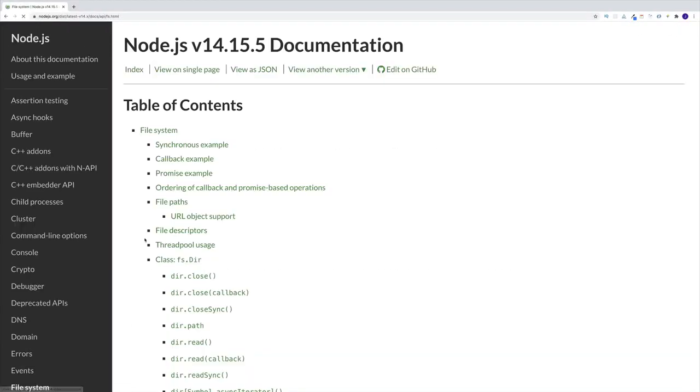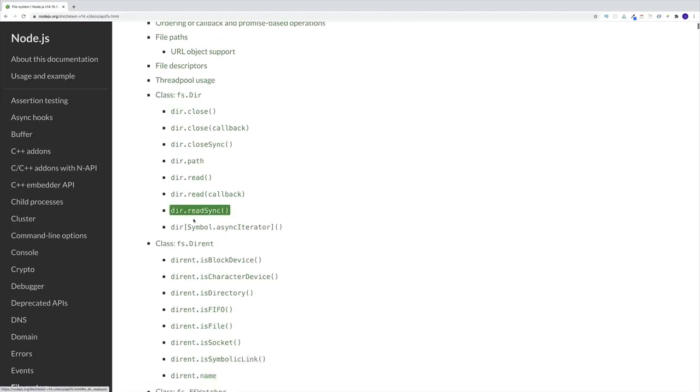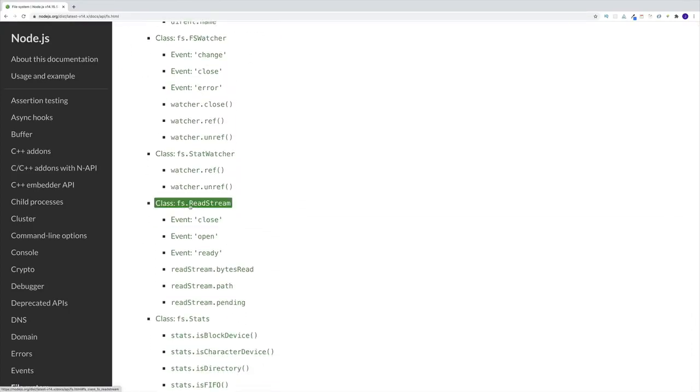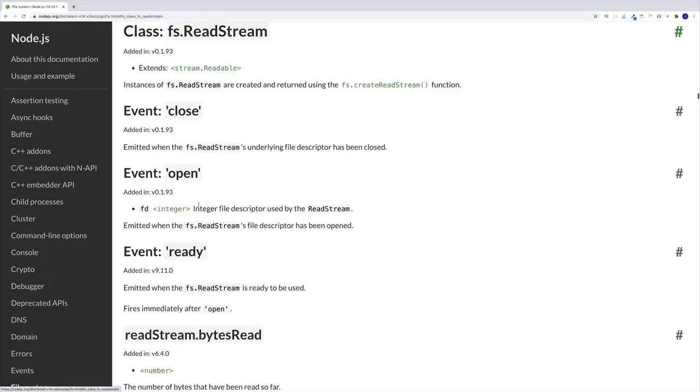And in order to hammer this home, why don't we take a look at the docs? First, I'm going to look for my file system, and then let's look for our create read stream. So we go here, and as we can see, we have this class, read stream. On this class, we have these three: close, open, and ready. As a side note, we'll use the open one a little bit later as well, so keep an eye on it.